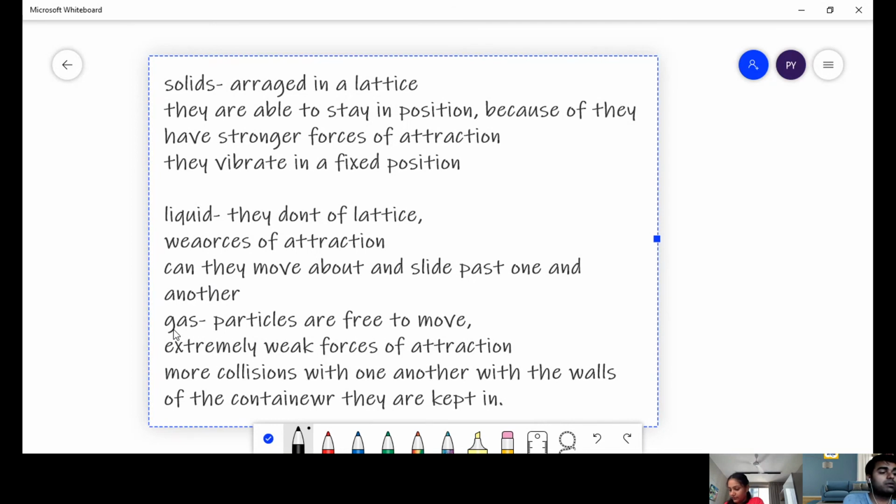Now let us talk about these processes with respect to the KTM. KTM means the kinetic theory of matter. Okay.